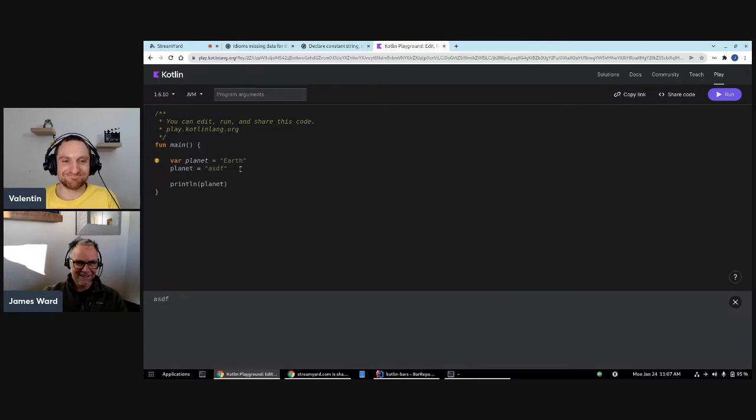So here's one of the interesting idiom things that we can talk about with Kotlin. My path to Kotlin started long ago with Java. And in Java, I didn't know about concepts like immutability, but I moved from Java to Scala.